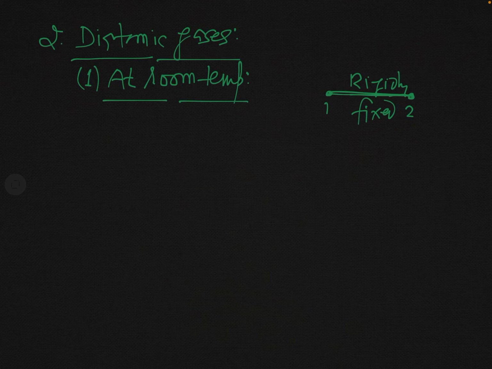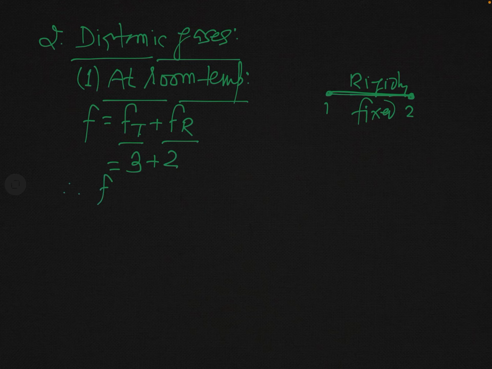I will write the result directly. You know, at room temperature, F is equal to Ft plus Fr. What is Ft? Ft is translational degree of freedom, T for translation, and Fr is rotational degree of freedom. And you have seen that this molecule has 3 translational degrees of freedom and 2 rotational degrees of freedom.